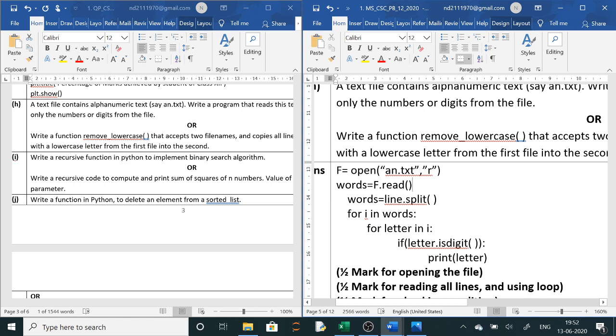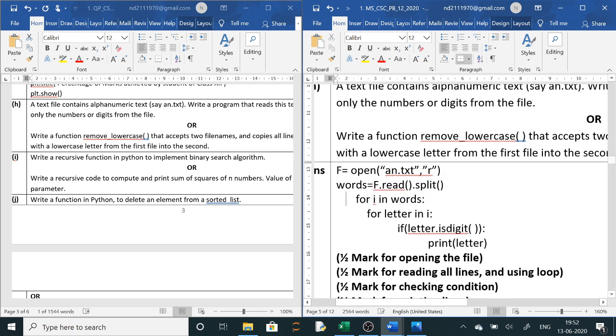Clear? So words equals to read, and here only if you want you can split, or normally we can split here only. Then these words we will use with this while loop. So this was not required here. Directly this can be your answer. Clear? So words you can take here f dot read dot split, and for i in words, one by one word it will take.